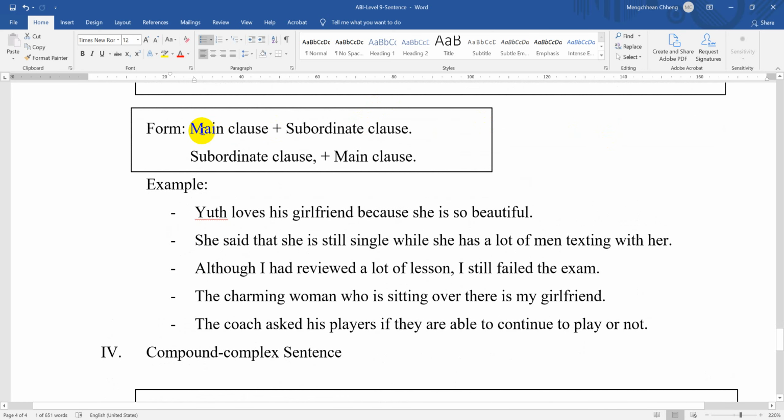Let's look at the form. In the form of a complex sentence, we have main clause plus subordinate clause, and we can move the subordinate clause to the beginning of the sentence, but you have to add a comma: subordinate clause, comma plus main clause.